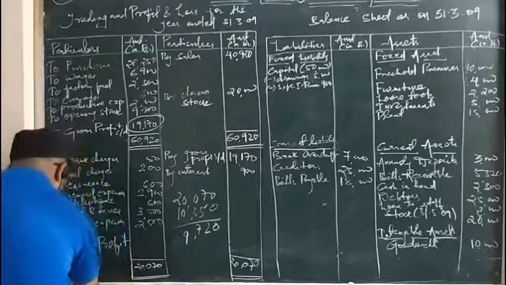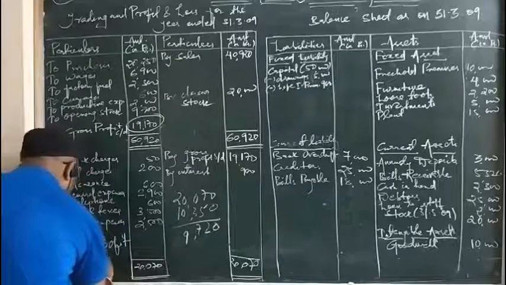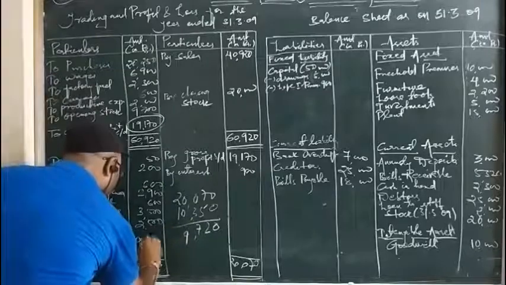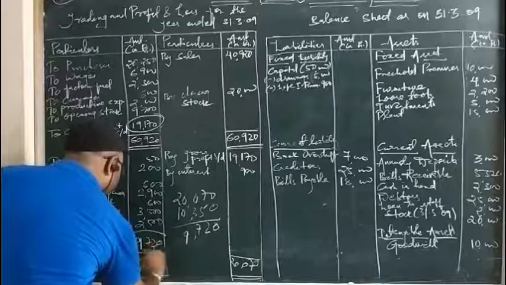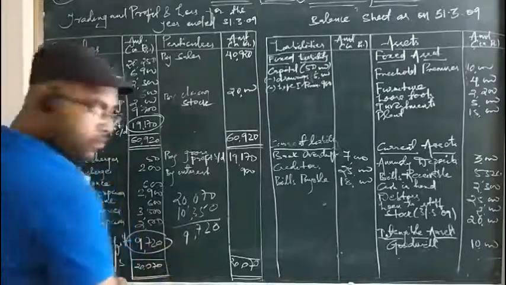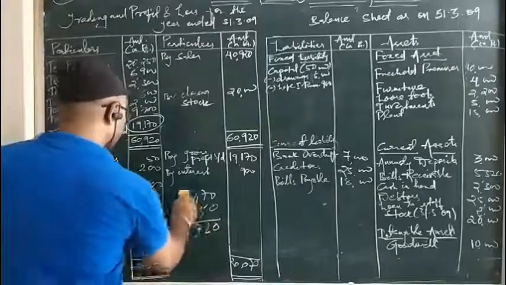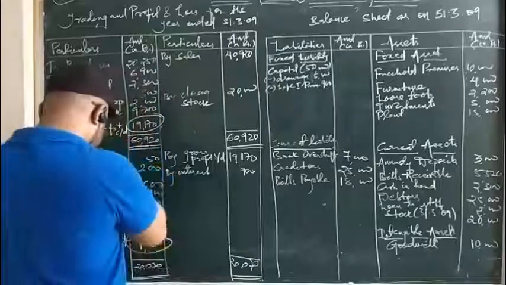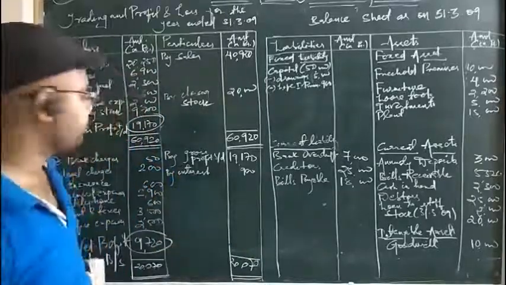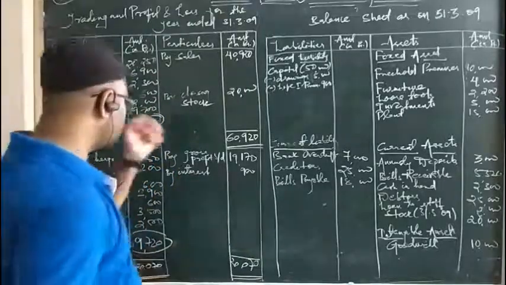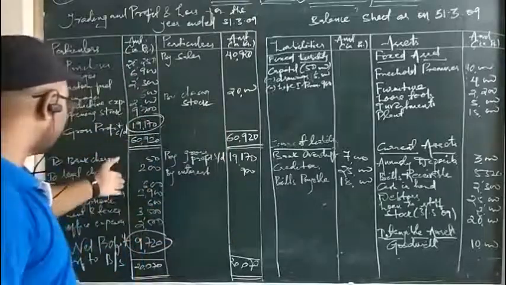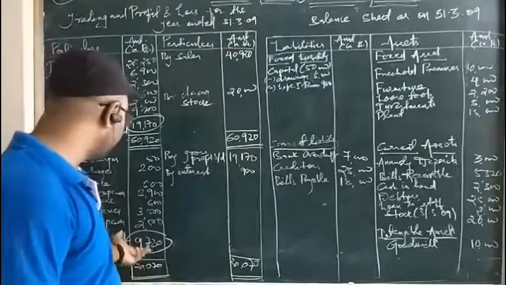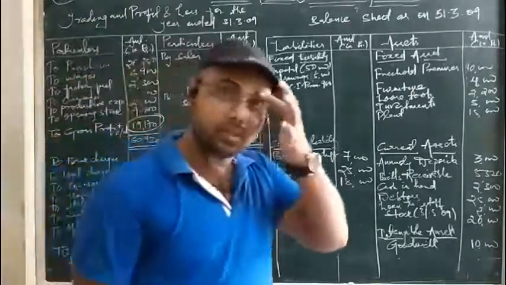You write here transfer to balance sheet, that is 9,720. And we have got the correct answer in the form of net profit. Okay. So we have made here rough calculation. I am erasing that. So this was the total of the indirect income and this is the total of the indirect expenses. After which we have subtracted and got the profit, net profit, that is the answer 9,720.